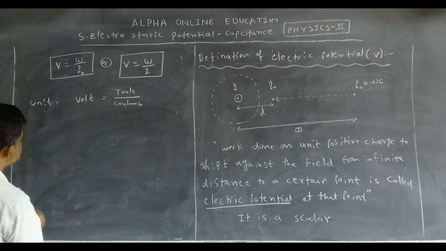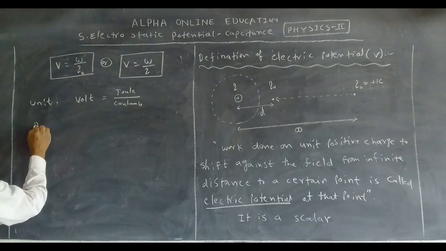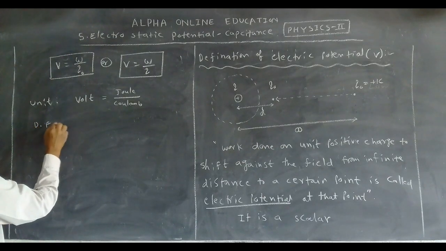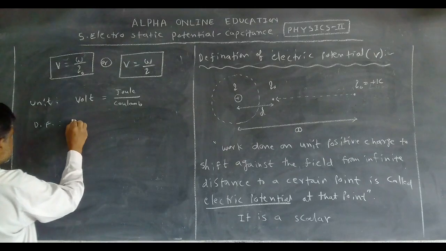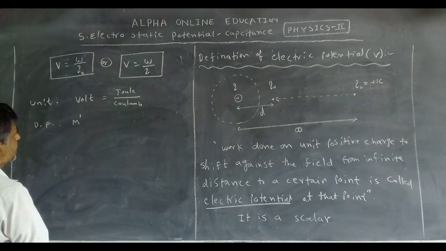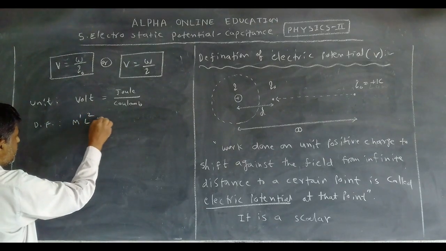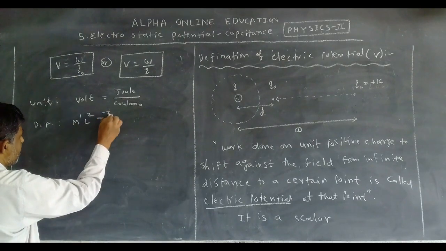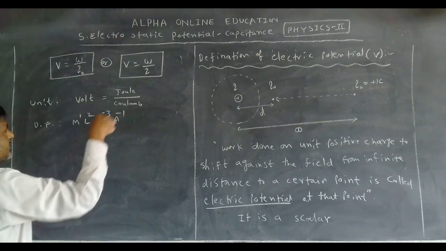Now next one, dimensional formula. The dimensional formula is M^1 L^2 T^-3 A^-1.